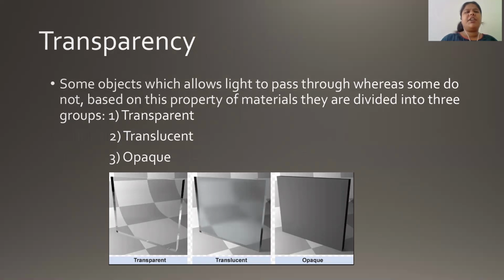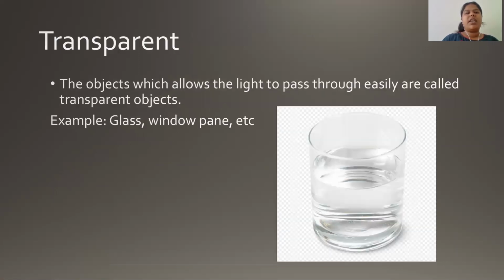Lastly, we differentiated our materials based on transparency. This property of material, transparency, means that some objects allow the light to pass easily, whereas some do not allow the light to pass at all. Based on that, the substances are divided into three types, that is transparent, translucent and opaque. The first type is transparent material. The transparent material will allow the light to pass very easily. Examples are glass and window pane.